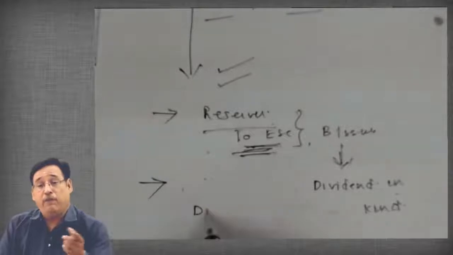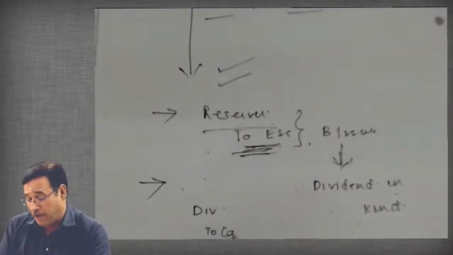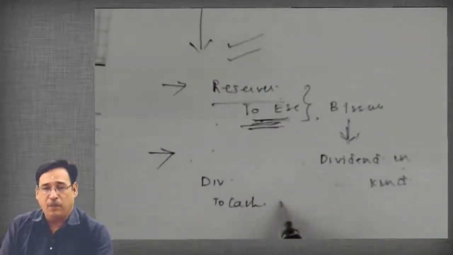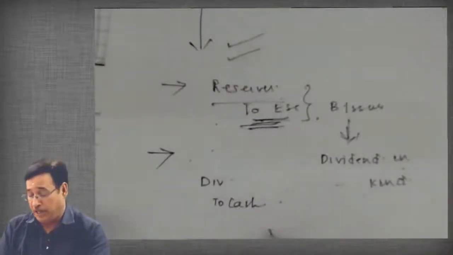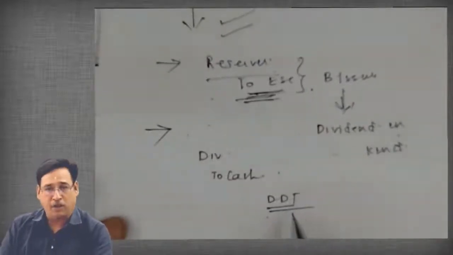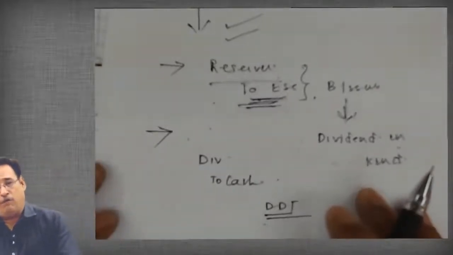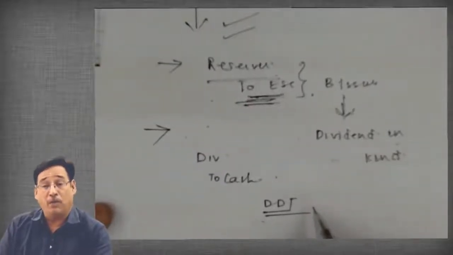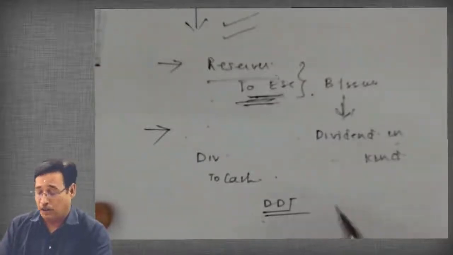Now, if the company would have paid the dividend in cash, you can see, one, the cash balance of the company would have got reduced, and secondly, the company would have had to pay dividend distribution tax. You must have heard this word in your taxation subject. As you know, a company, besides paying income tax, is supposed to pay dividend distribution tax on the amount of dividend which it proposes and pays to shareholders, isn't it?